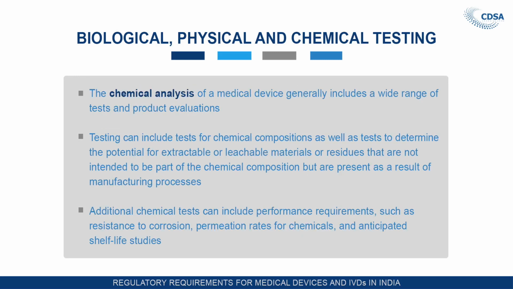The chemical analysis of a medical device generally includes a wide range of tests and product evaluation. Now, what are the tests that can be done? The tests can include tests for chemical compositions as well as tests to determine the potential for extractable or leachable material or residues that are not intended to be part of the chemical composition, but are present as a result of manufacturing process. Additional chemical tests can include performance requirements such as resistance to corrosion, permeation rates for chemicals and